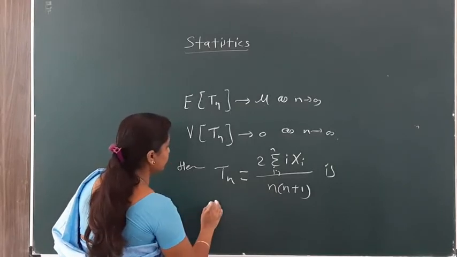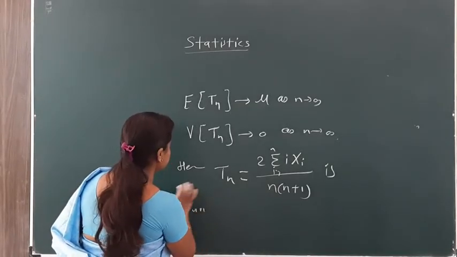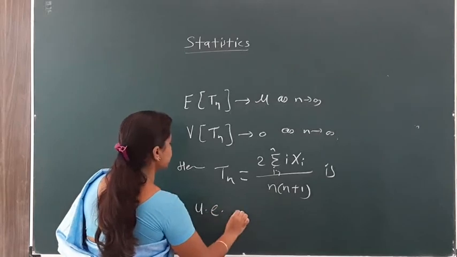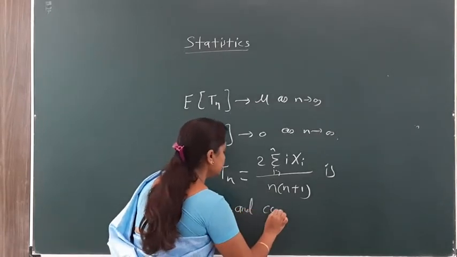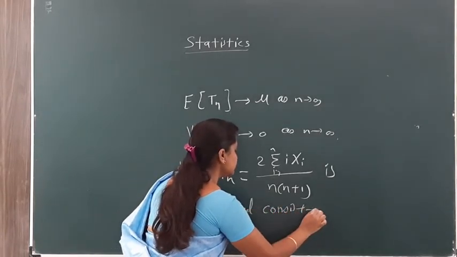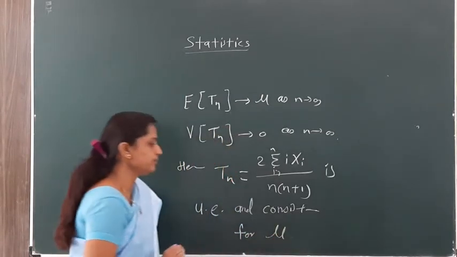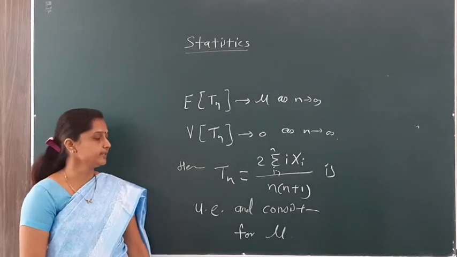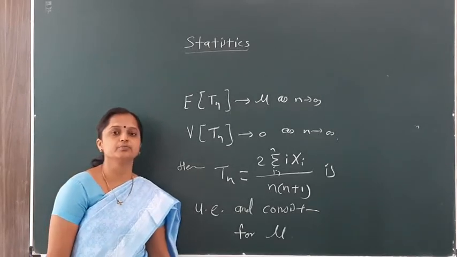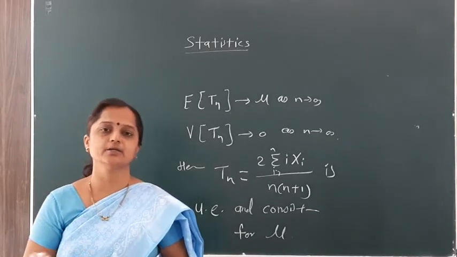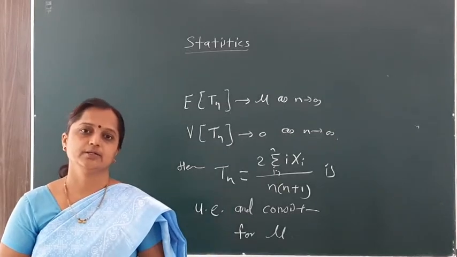So I write here that Tn is an unbiased and also consistent estimator for the population parameter mu. So this is our second example. In this example, we prove that this estimator is unbiased and also consistent. Thank you.